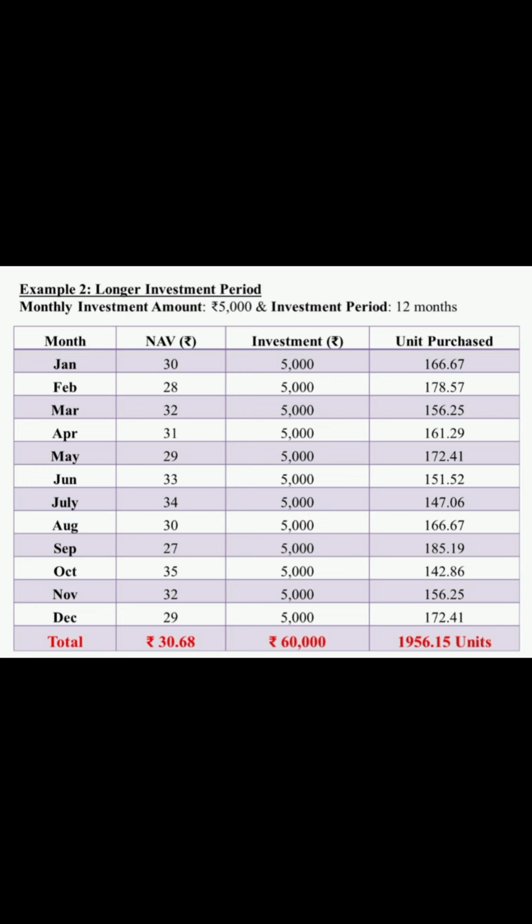Hence, the average NAV for 1 year is rupees 30.68 and the investment is 60,000. The total number of units for a year is 1956.15 units. In this long example, despite the NAV fluctuating between 27 and 35 rupees, the average cost per unit is rupees 30.68, demonstrating the smoothing effect of rupee cost averaging.